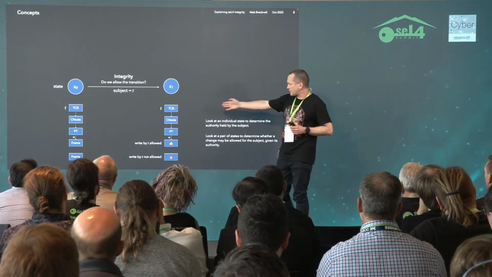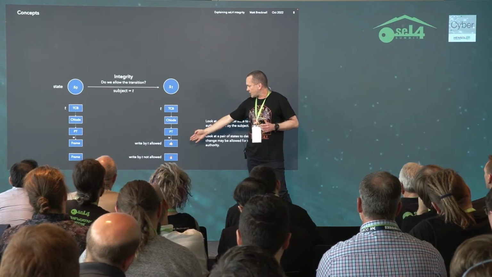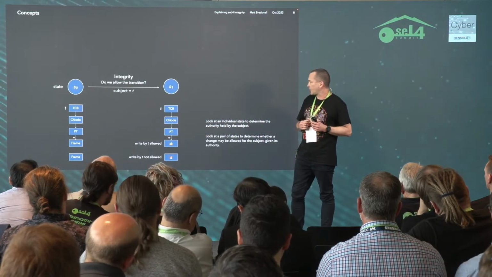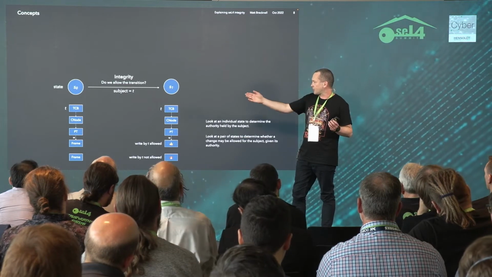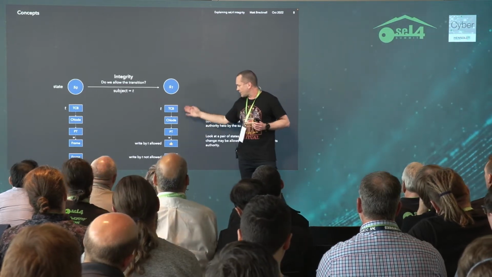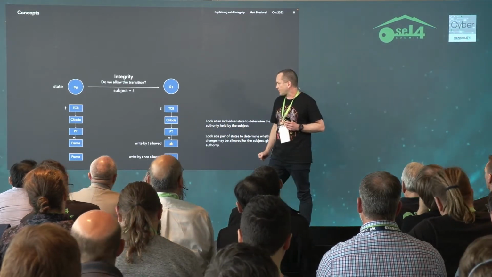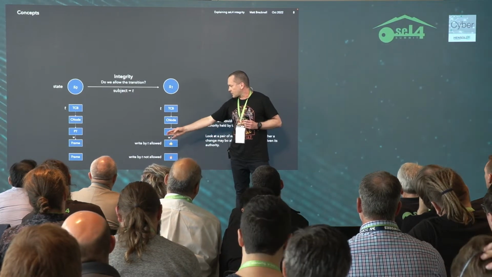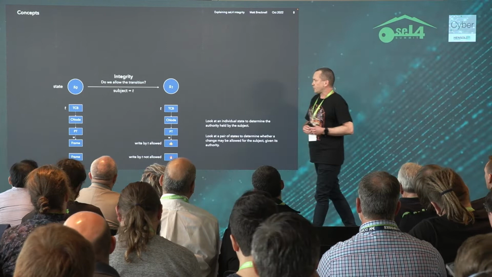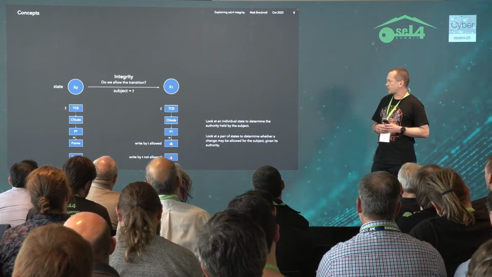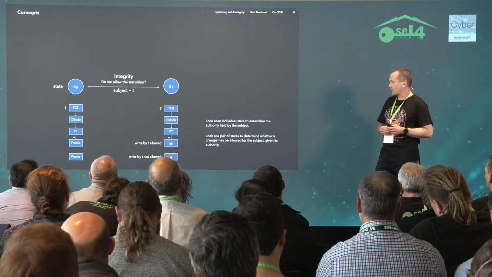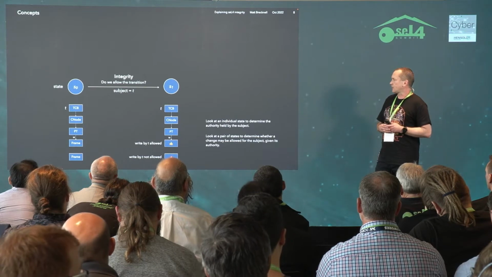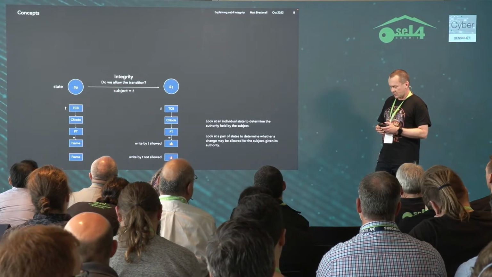So we have a TCB here with a C node, a page table, and a frame. So we'd expect that that thread is allowed to change this frame that it's set up to access. There's another frame here that's sitting out on its own, and we would expect that a change in that frame would not be allowed by that subject taking a transition. So that's sort of the basic question that integrity asks.